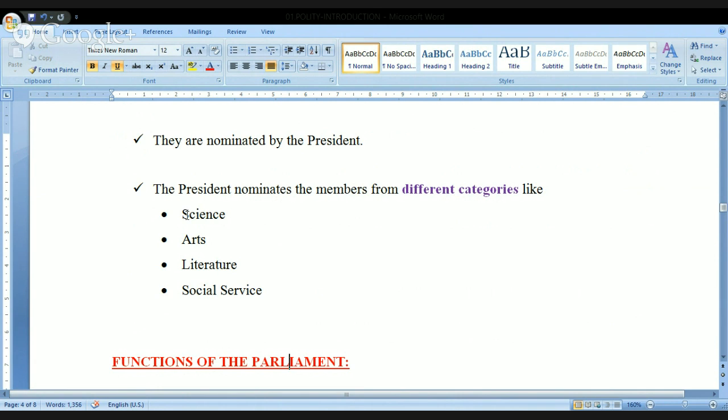Kindly remember, in the examination, they may ask you from which of the following fields the president nominates some members to the Rajya Sabha. Hence, remember, science, arts, literature, or social service.